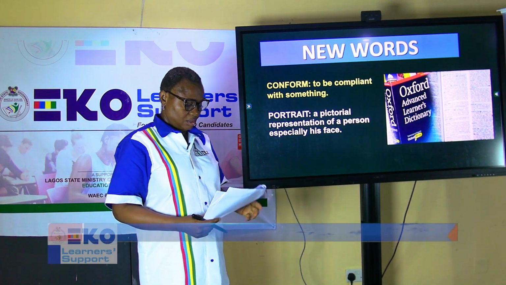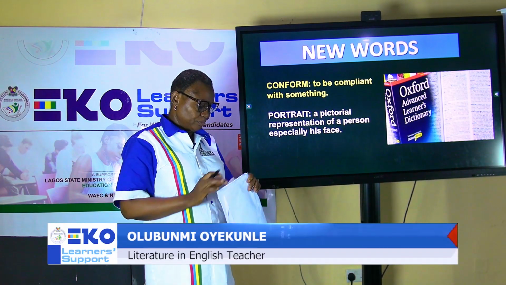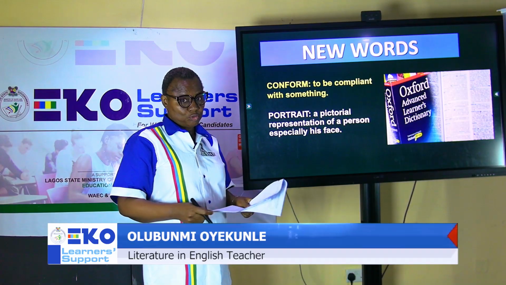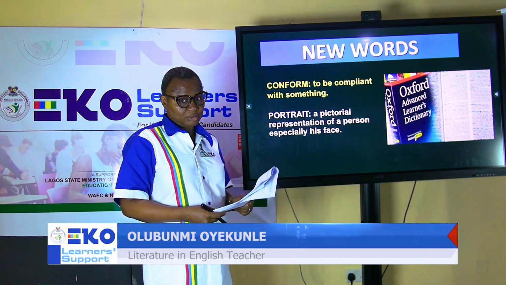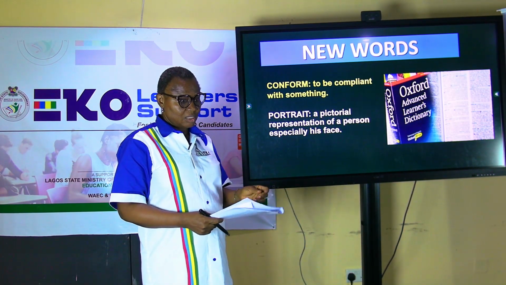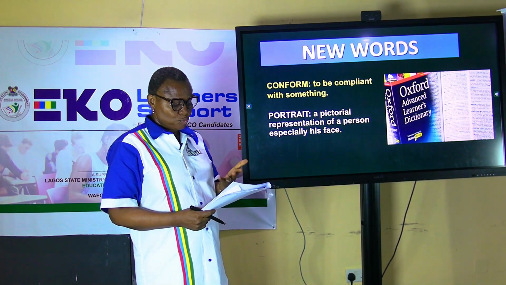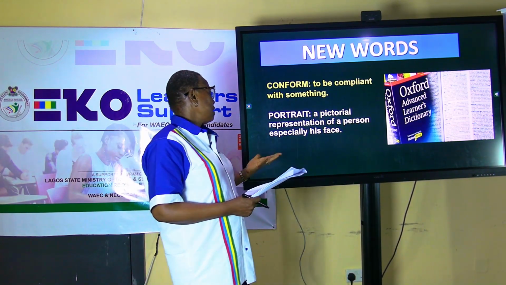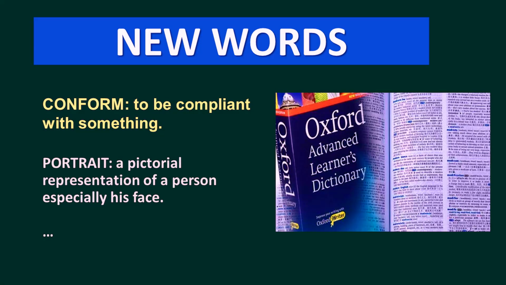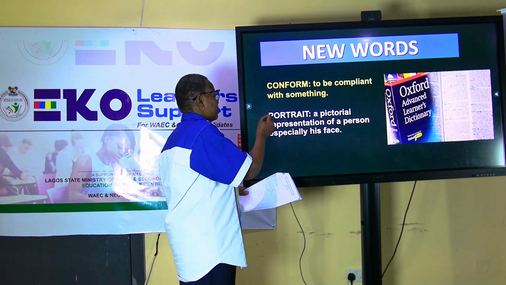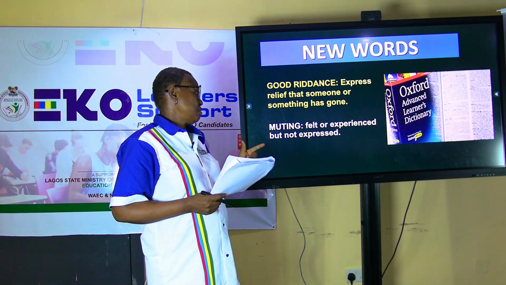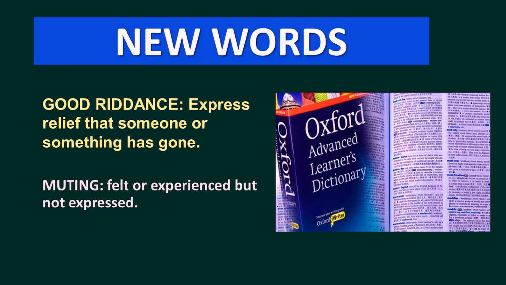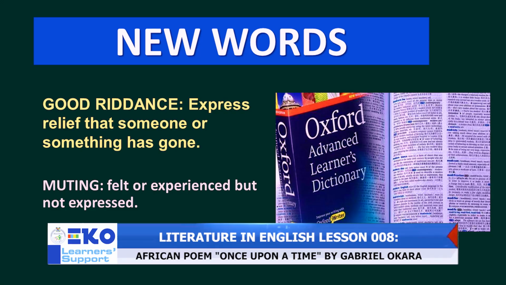We have new words from the poem. This will enable students to increase their vocabulary, and that is one of the things they stand to gain in studying poems and texts. Conform: to be compliant with something. Portrait: a pictorial representation of a person, especially his face. Good riddance: expressing relief that someone or something has gone. Muting: felt or experienced but not expressed.